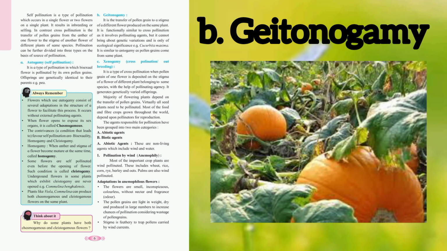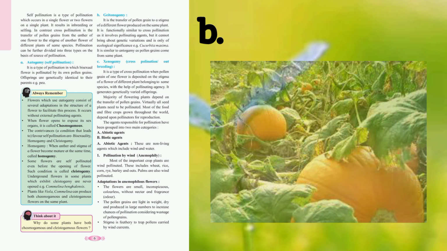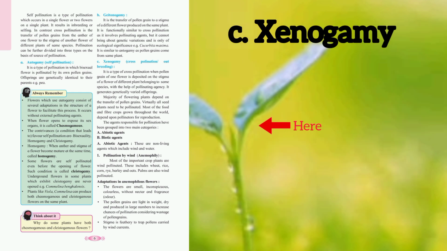Example, Cucurbita maxima. C. Xenogamy, cross-pollination, outbreeding. It is a type of cross-pollination when pollen grain of one flower is deposited on the stigma of a flower of a different plant belonging to the same species, with the help of a pollinating agency. It generates genetically varied offsprings.